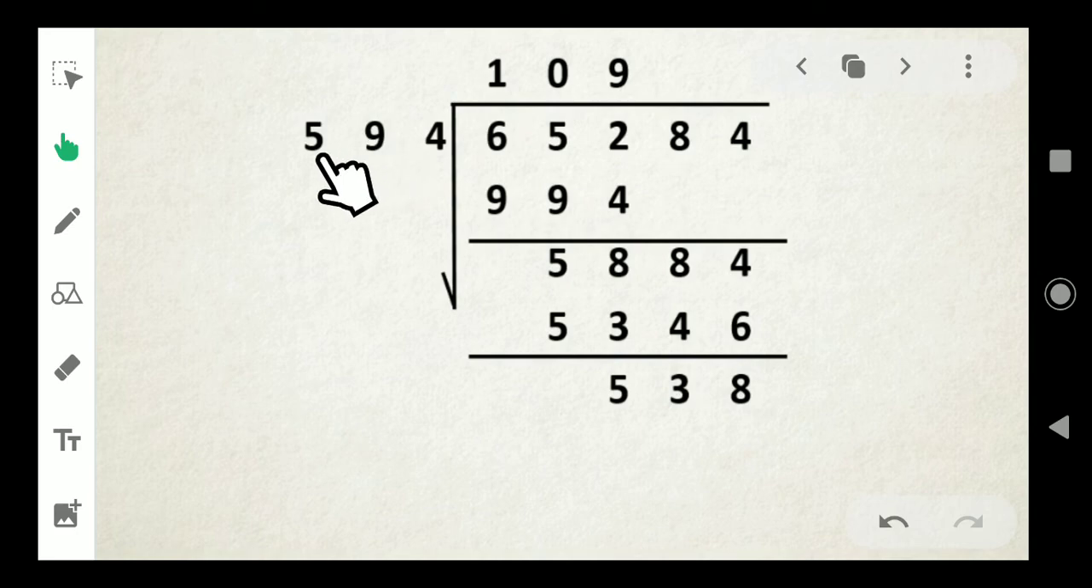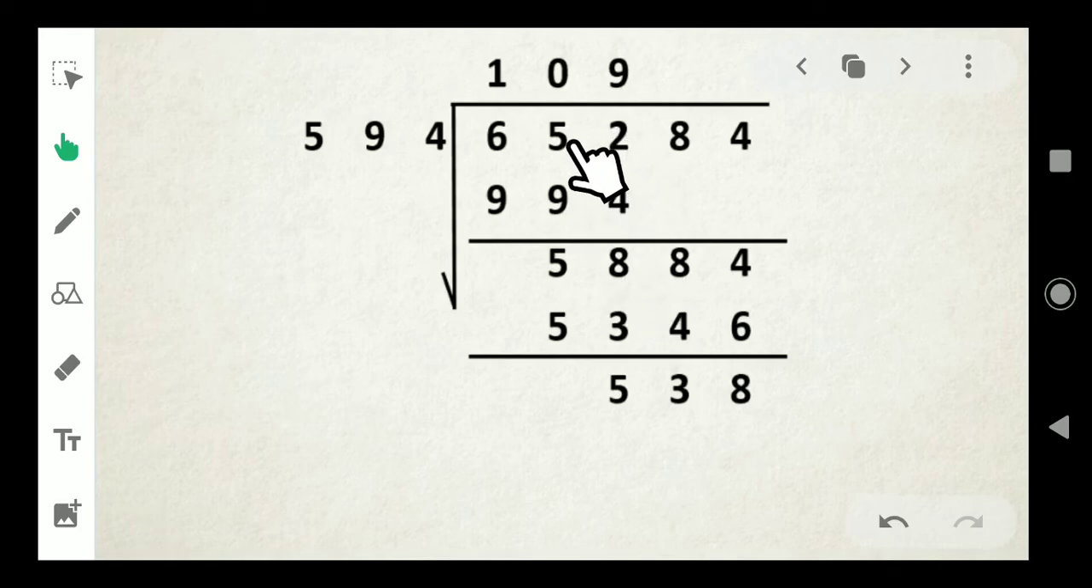1 into 594. See, here is a correction. Some typing mistake is here. Here we should write 5. 594, not 994. 594 into 1. It will be 594. Don't make mistake. 2 minus 4 is not possible. So borrow 1. It will become 12. 12 minus 4 is 8.